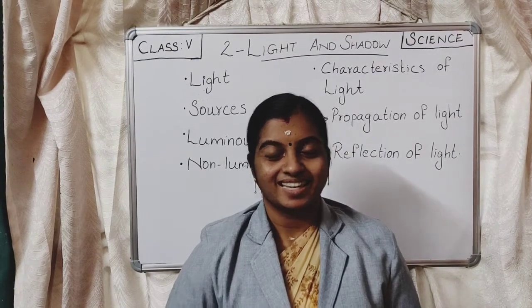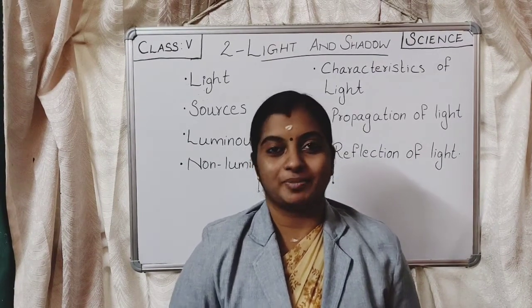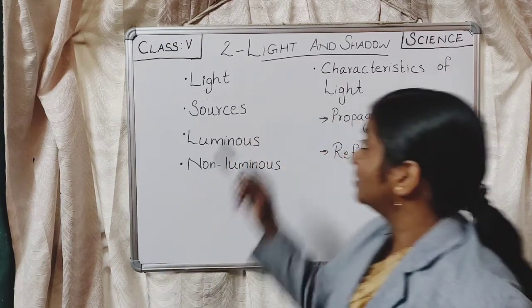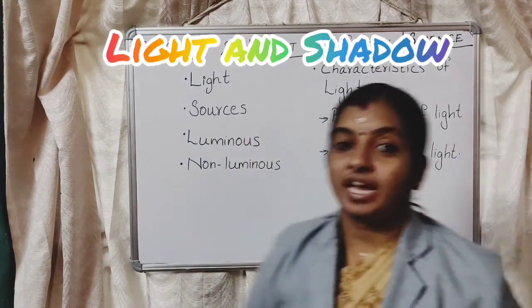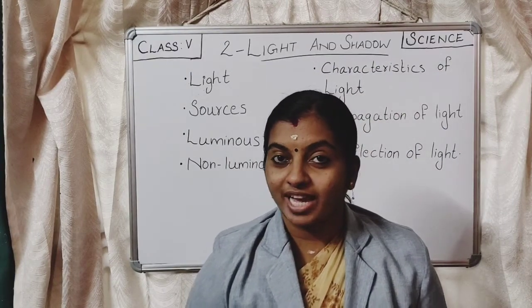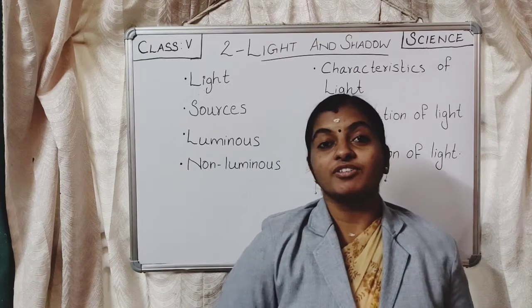Hi students, let's start our science class with a new chapter. Today we are going to start a new chapter and the name of the chapter is Light and Shadow. So today we will discuss light, some general properties of light and what the special characteristics of light are.